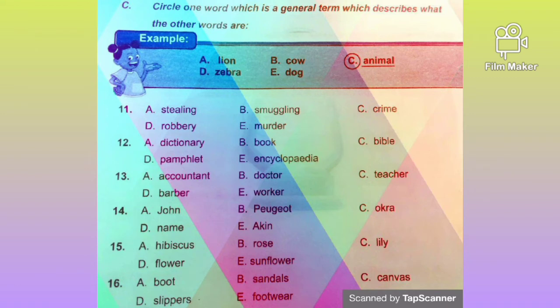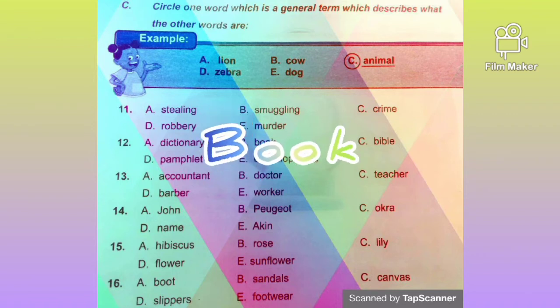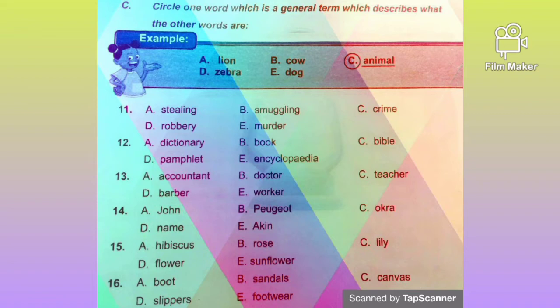Okay, let's go to number 12. A. Dictionary, B. Book, C. Bible, D. Pamphlet, E. Encyclopedia. So which of these words is the general term for the others? Is it dictionary? Is it book? Is it Bible, pamphlet or encyclopedia? The answer is book because dictionary is a book, Bible is a book, pamphlet is a book, and encyclopedia is a book. Do you understand that?